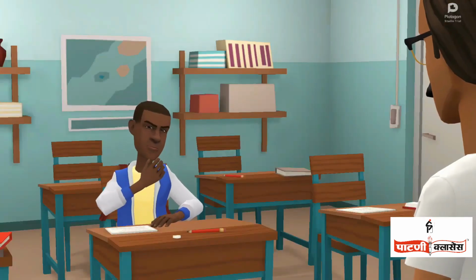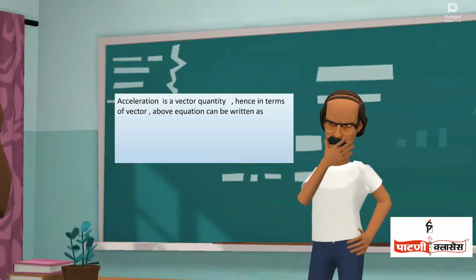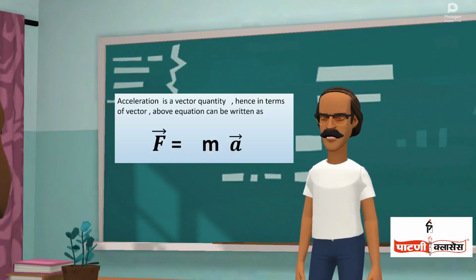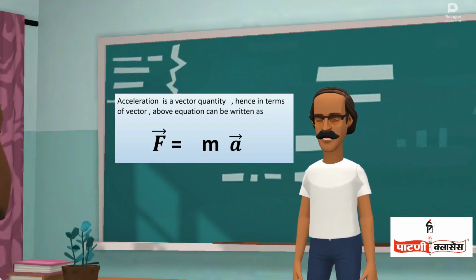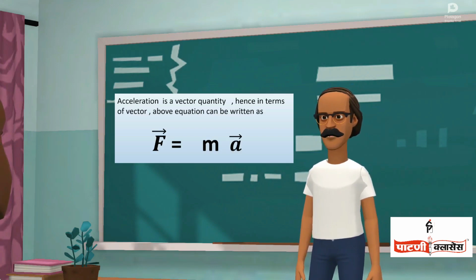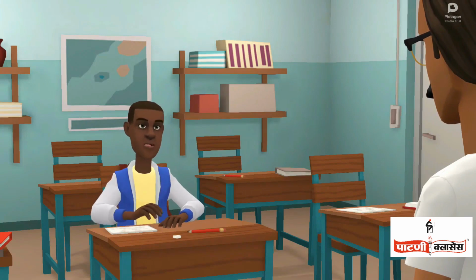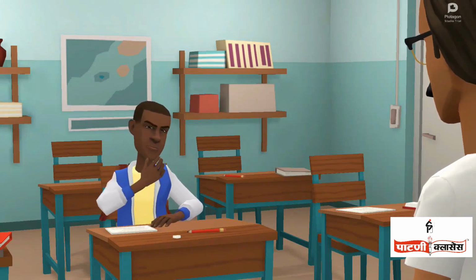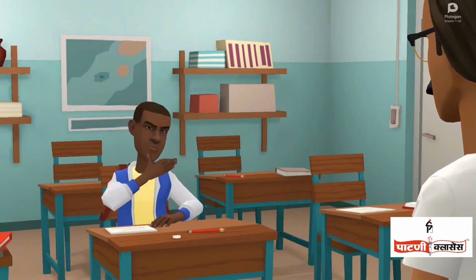Sir, can we write the above equation in terms of vectors? Yes, the above equation can be written in terms of vector as follows. Vector F equals m into vector a. This equation is called the force equation. Sir, you said force is a vector quantity because acceleration is a vector quantity. Sir, can you please give me one example to state that force is a vector quantity?